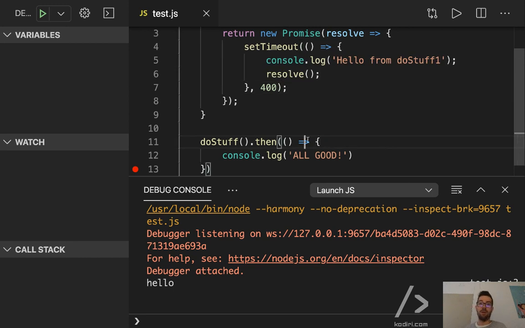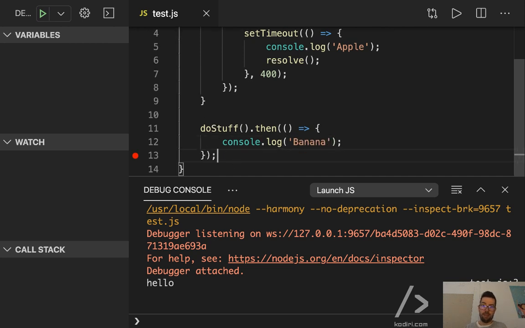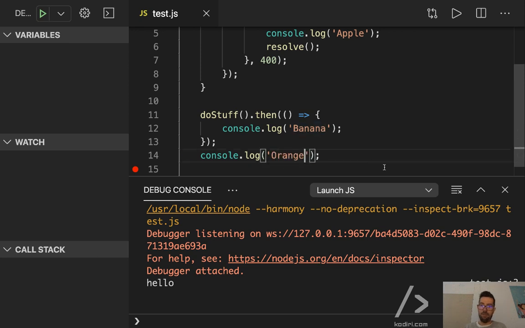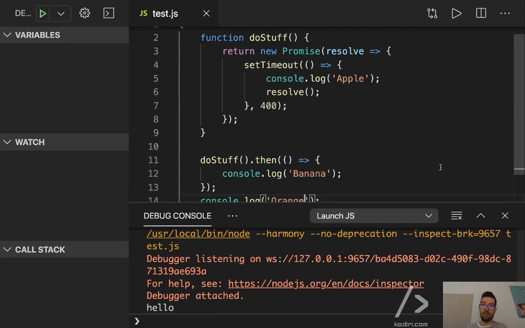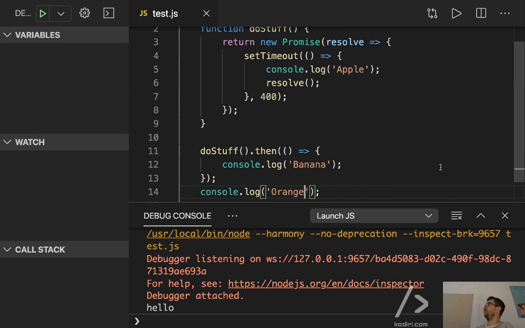Cool, so will that work? Which message will be displayed first? So let me change the messaging. Apple, banana, and orange. So what is the execution order of the console log messages? First orange, so I cannot type here. All right, so you said orange, what else? Apple, and banana, that's right, yeah?